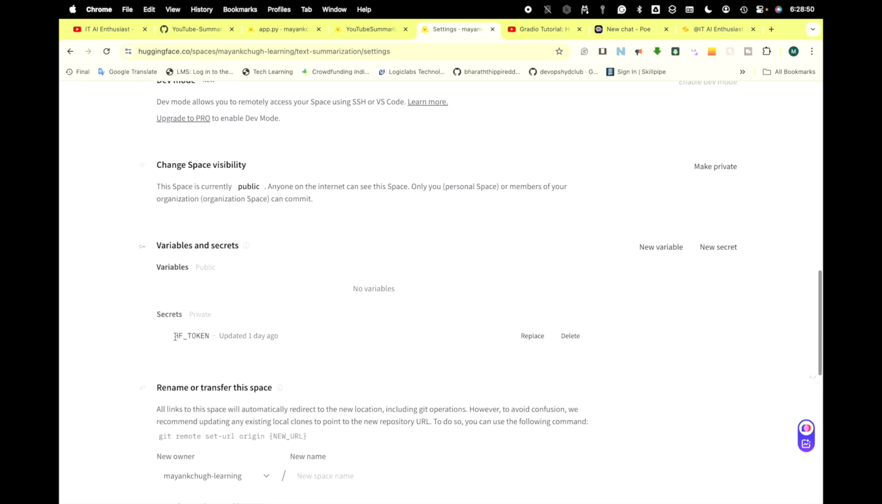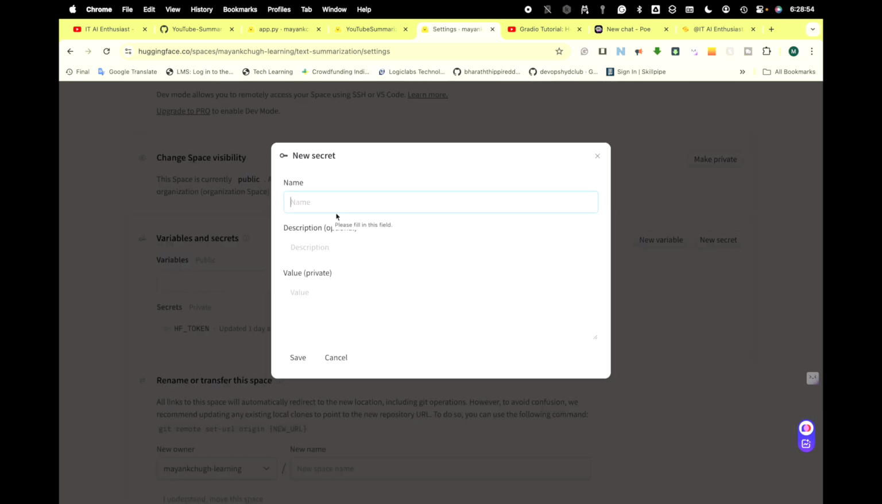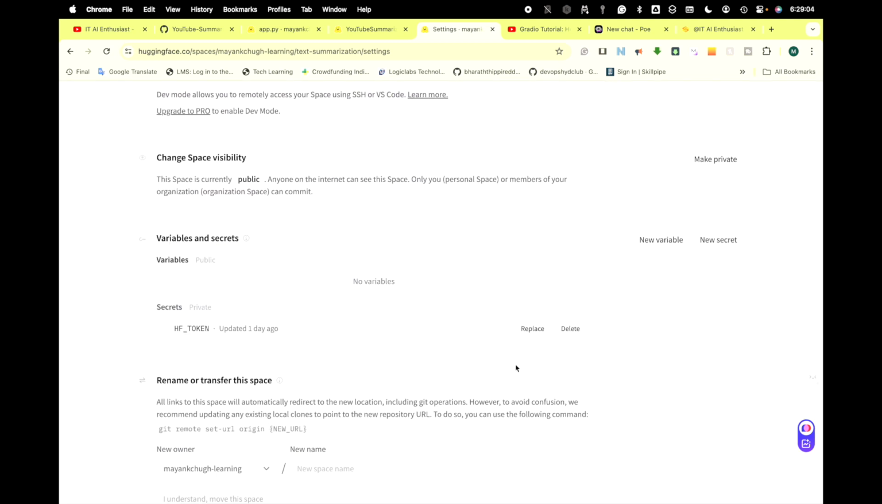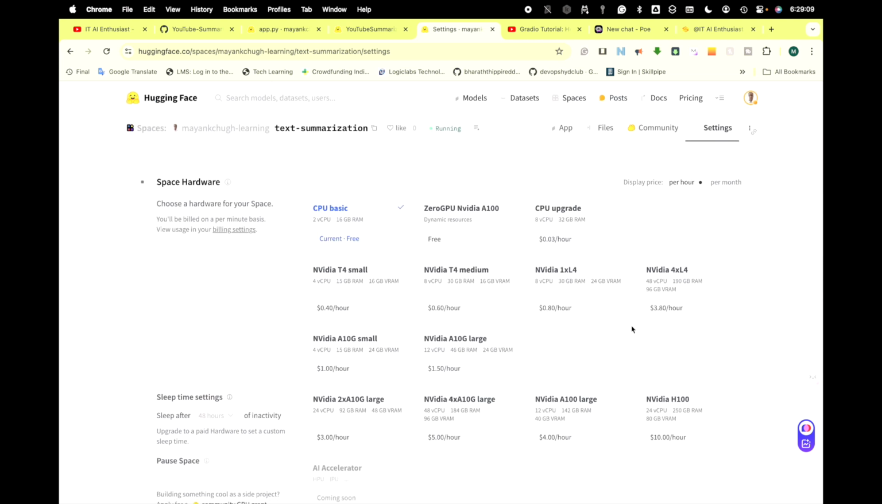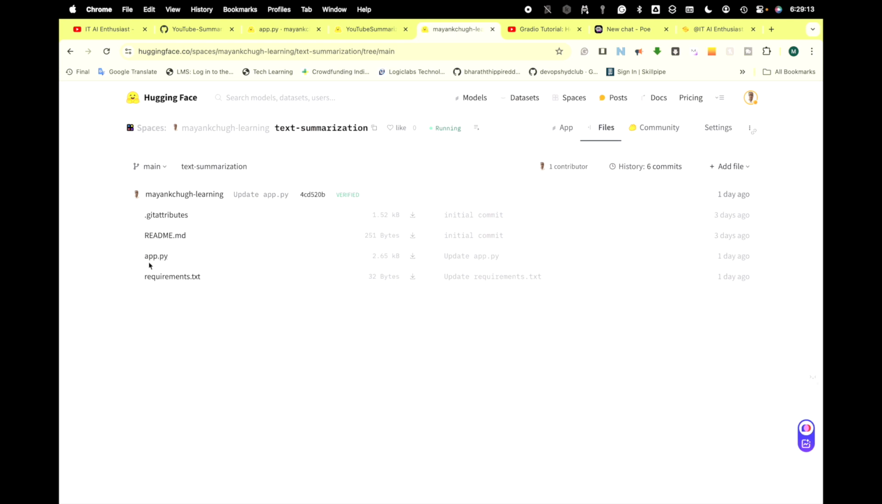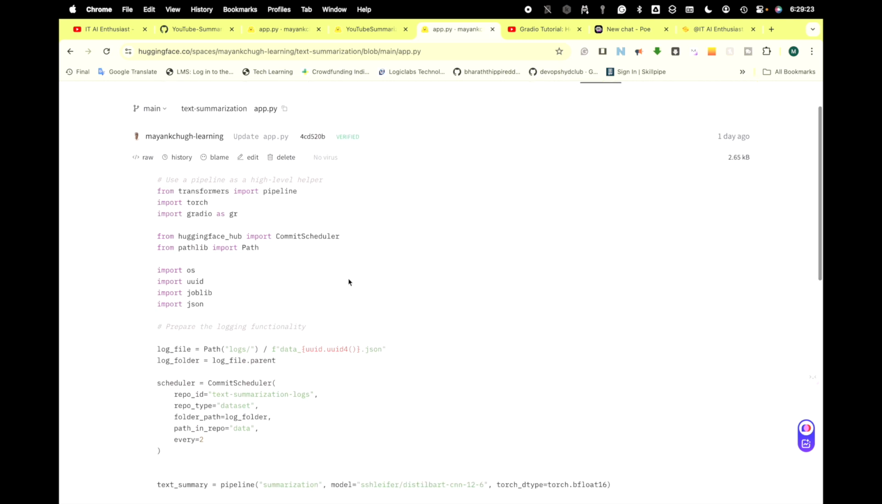Here you have to give that secret, and basically you just give hf_token, and the value is whatever you have copied for your Hugging Face token. So this thing you have to do, and once it saves, you come to the files and make these changes. What changes are required? You need to commit a scheduler, joblib, JSON and all. So this is required. Why?